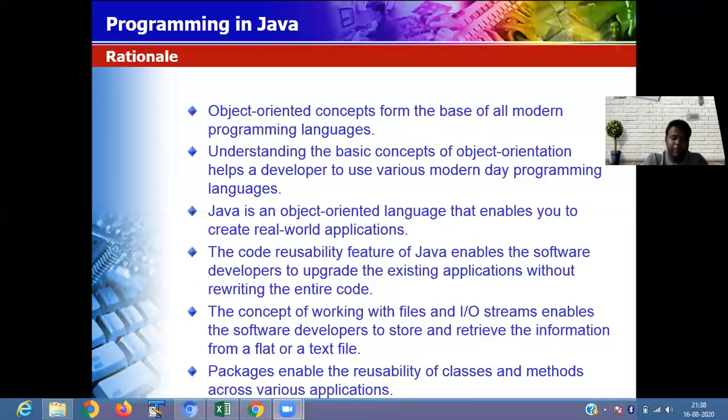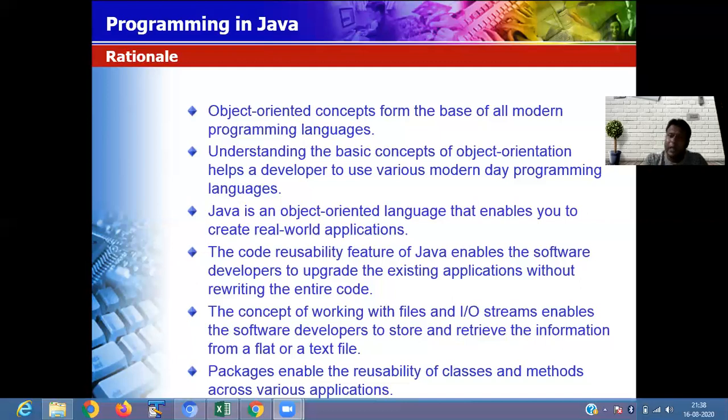Suppose I give you a task to develop software for a bank. The bank has different models: loan account, personal account, nominal accounts, and credit card information. If you give all of this to a single person to develop, it is not possible.